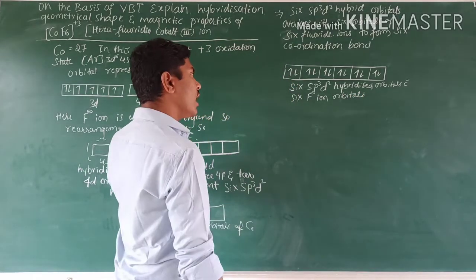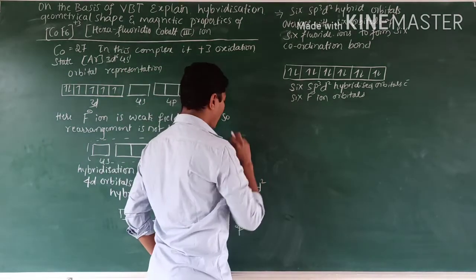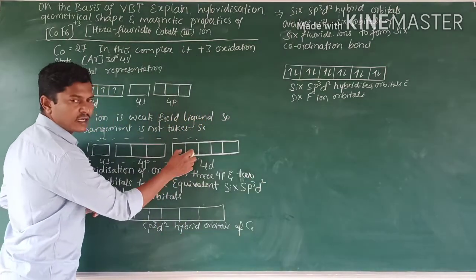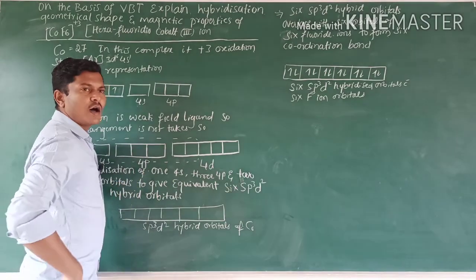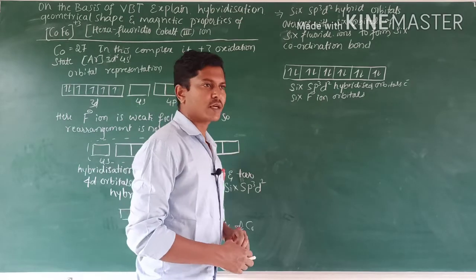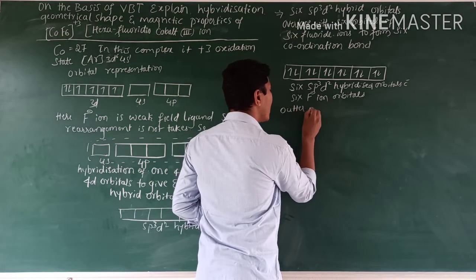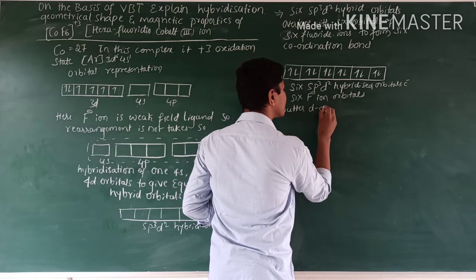Then after hybridization, here outer d orbitals are involved in the hybridization. That's why this type of complex is called an outer d complex.